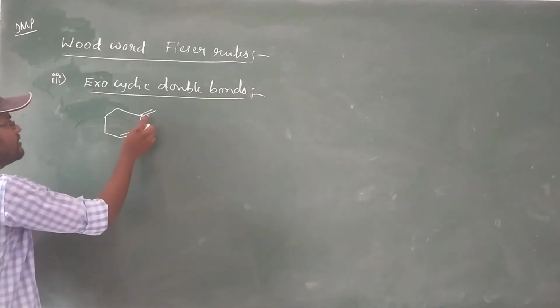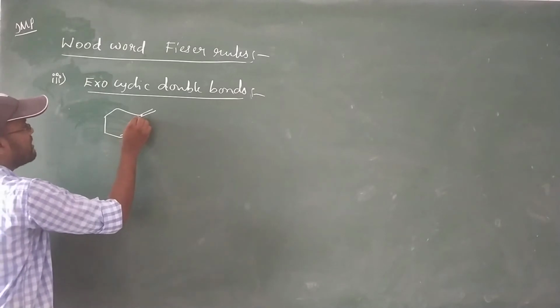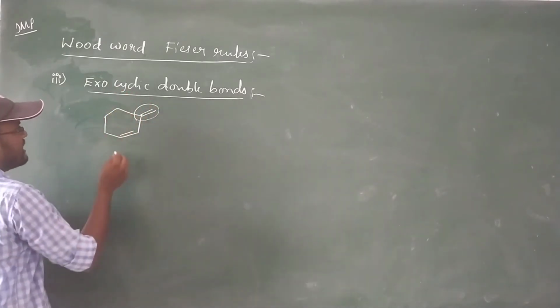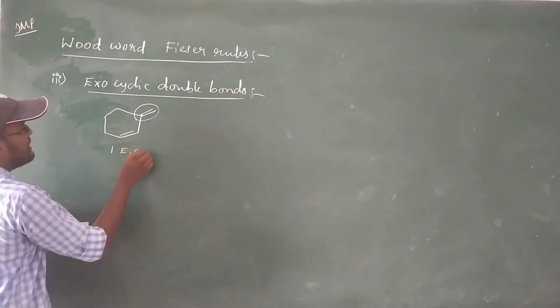That double bond outside of a ring, with conjugation, is known as an exocyclic double bond, ECD.